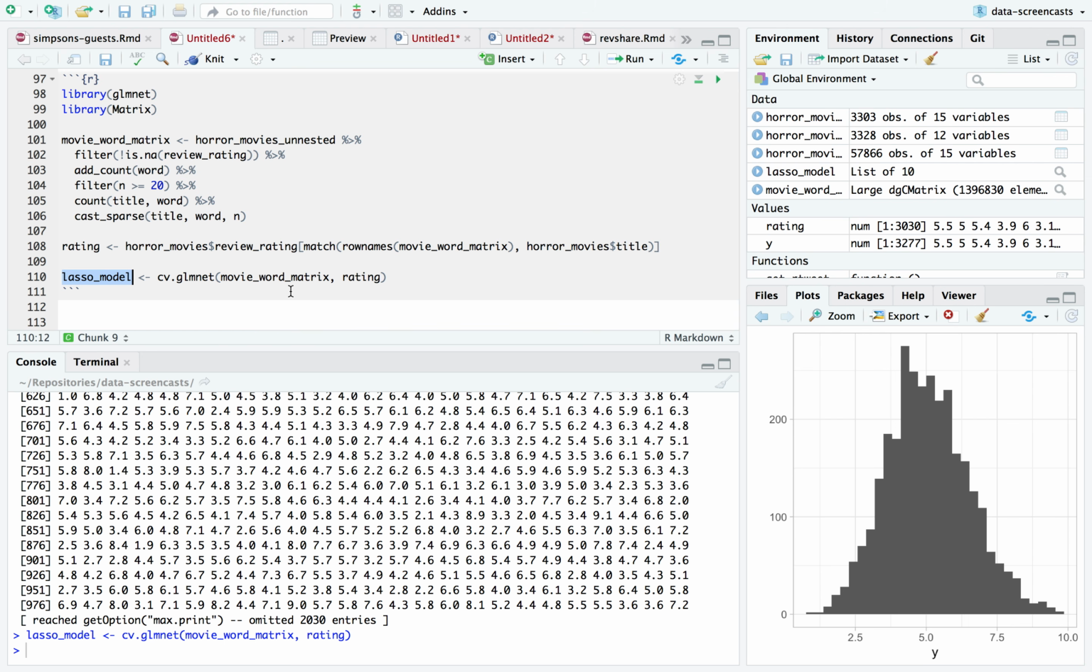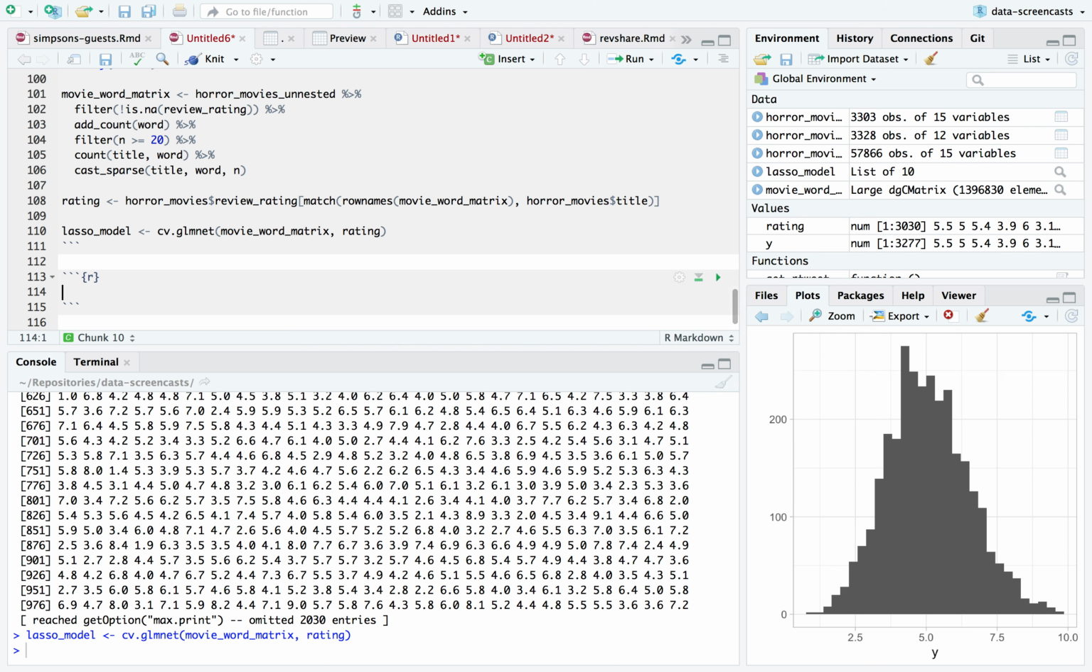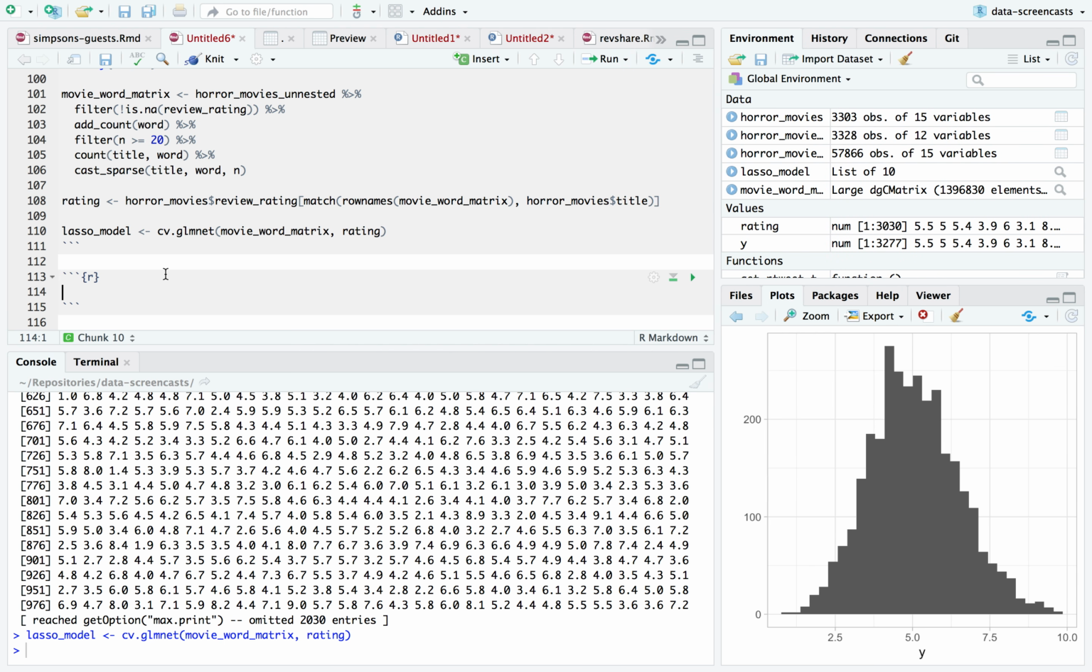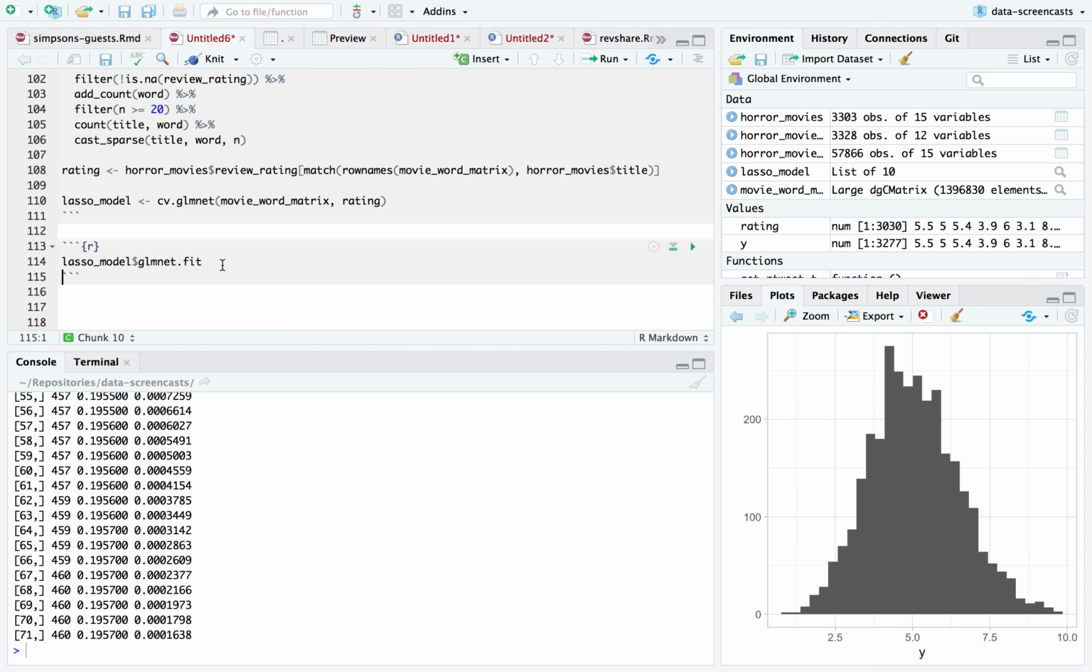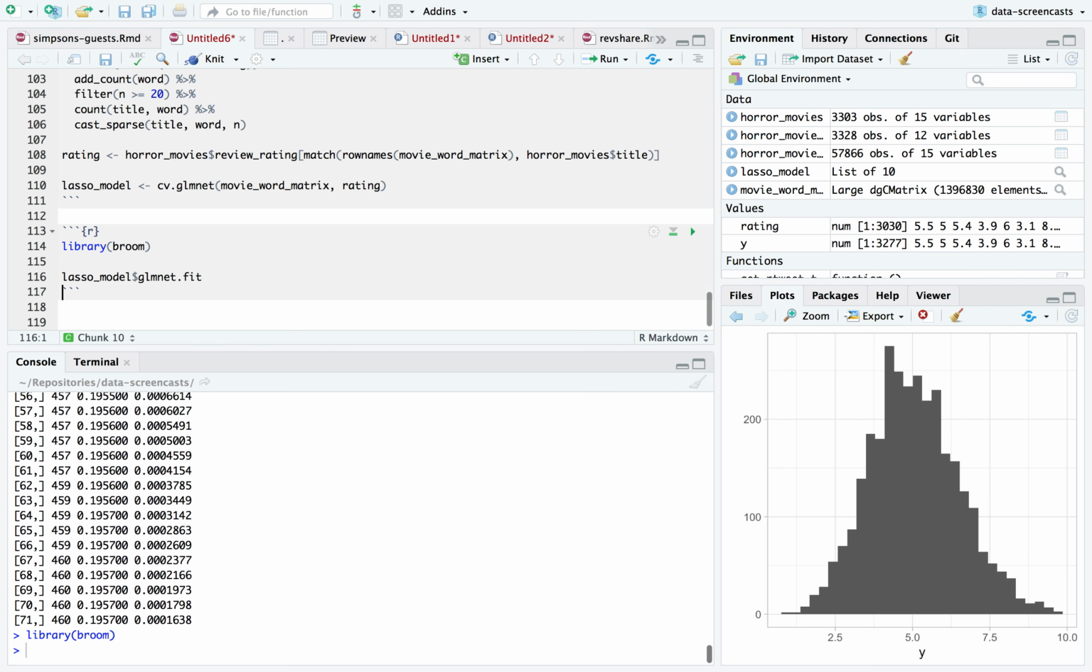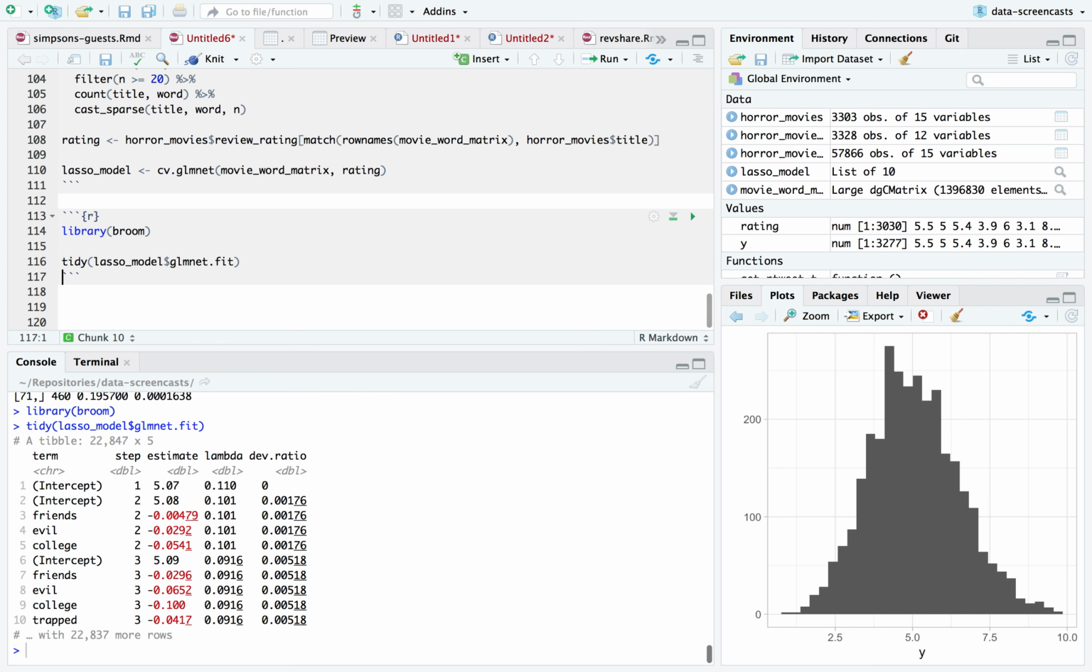Okay, this lasso regression model is going to try getting us a coefficient for each word. But first, I'm going to start by looking at our tidied version of our actual model. This model has this object, glmnet.fit. It's a huge, messy lasso object that is a little bit hard to work with until we use the broom package to tidy it. Library broom, tidy this fit.